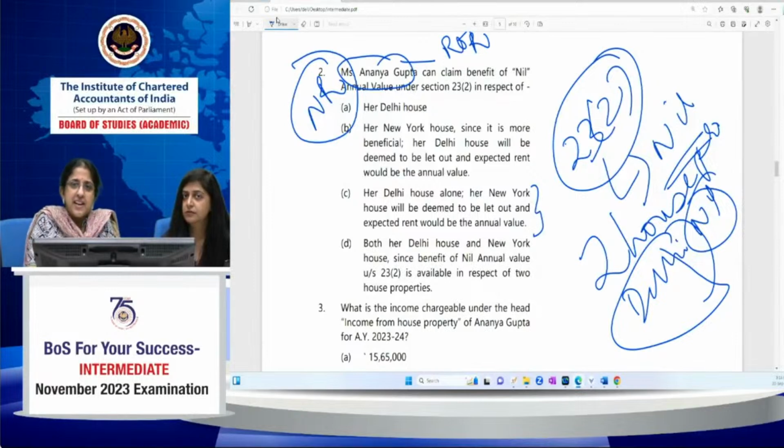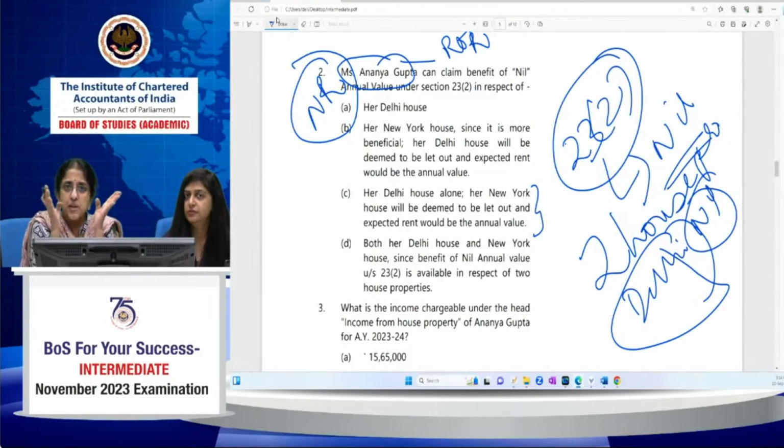See, what do I give exemption for? Something which is going to form part of your total income. Thereafter, you provide exemption in respect of 23(2). First of all, it should come within the scope of your chargeability provision. She is a non-resident. A non-resident is chargeable in respect of income which accrues or arises in India, income which is deemed to accrue or arise in India, income which is received in India.